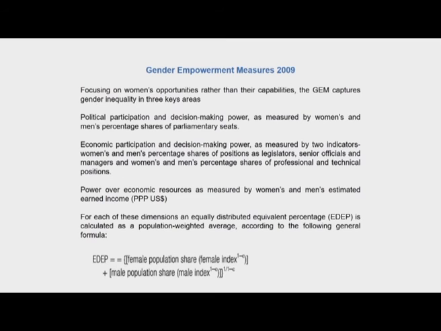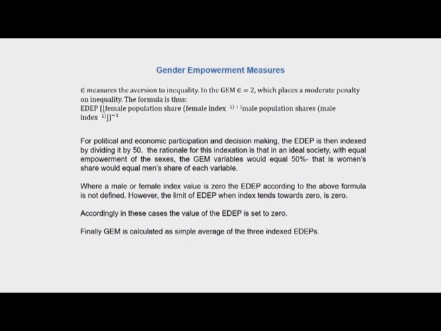Focusing on women's opportunities rather than their capabilities is what GEM captures. It captures gender inequality in the three key areas of political participation, economic participation, and power over economic resources. For each of these dimensions, an equally distributed equivalent percentage is calculated as a population weighted average. This is the formula that is used to calculate the EDEP, the equally distributed equivalent percentage, and the EDEP values are then added up to come up with the gender empowerment measure.